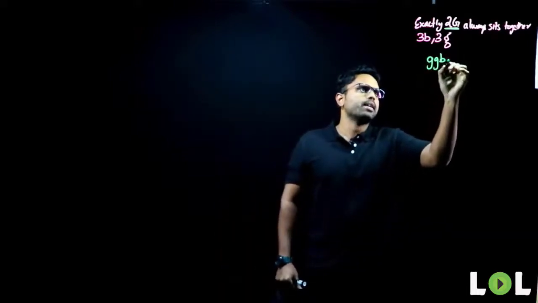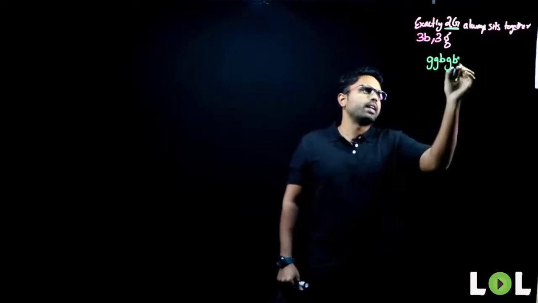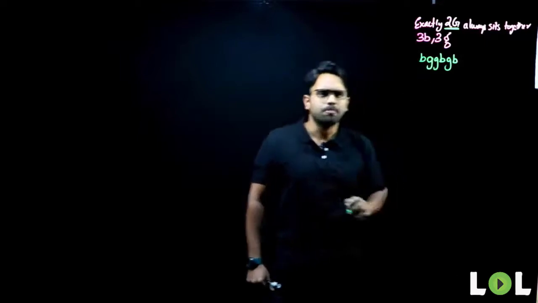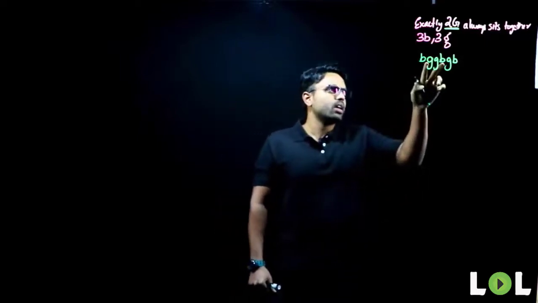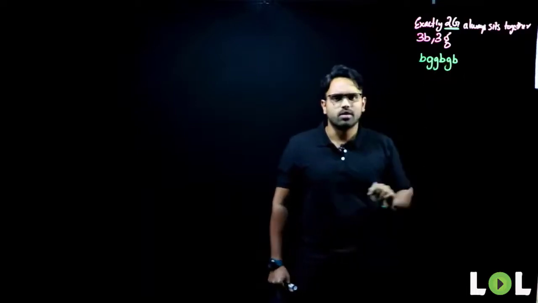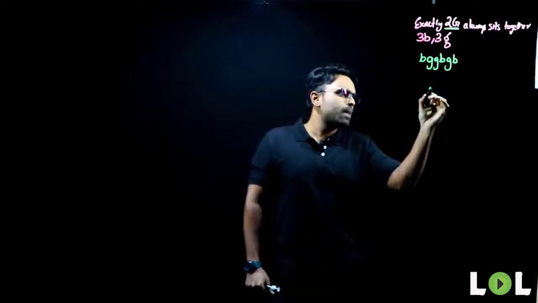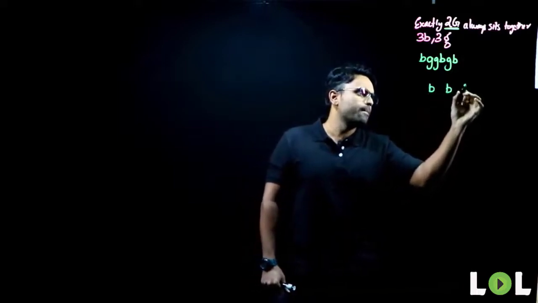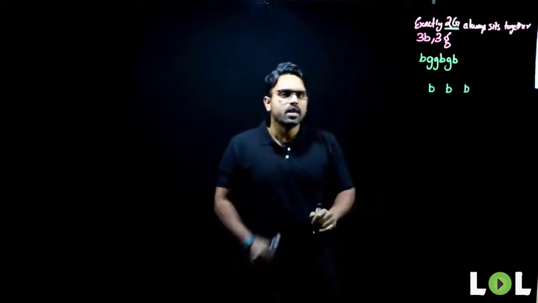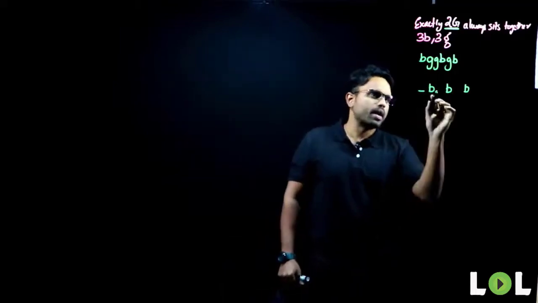Now, 2 girls are sitting together. Girl, boy, girl, next, boy, next. Where can I place the boy? I can either place him here or place him here. But if you observe what is happening, these 2 girls are moving as a single unit, and this girl is also moving. But where are they appearing? Now, if I start placing my boys, the girls can appear either on the left of the boy or right of the boy.